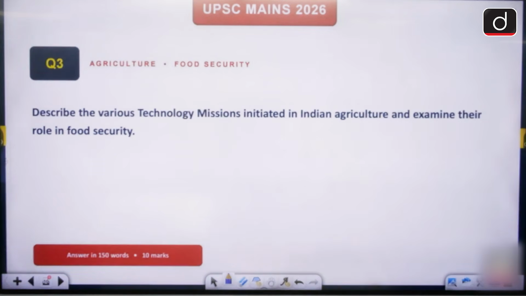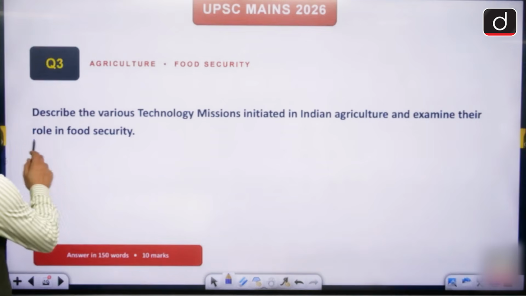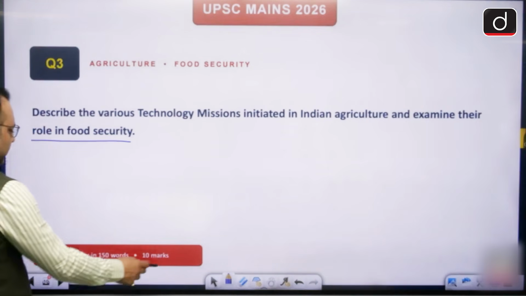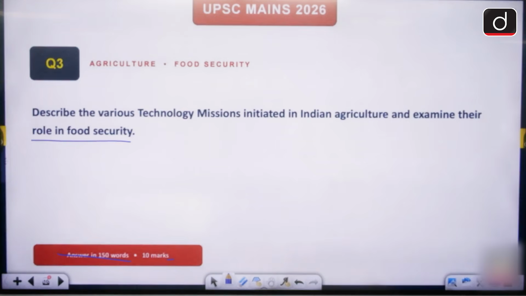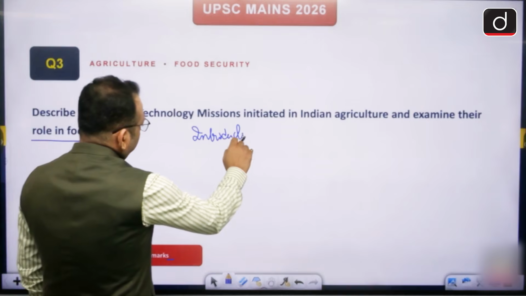The third question is about agriculture. Describe the various technology missions initiated in Indian agriculture and examine their role in food security. You see, this question is again of 10 marks, 150 words. So the first thing will be, of course, the introduction of the answer. Yes or no?